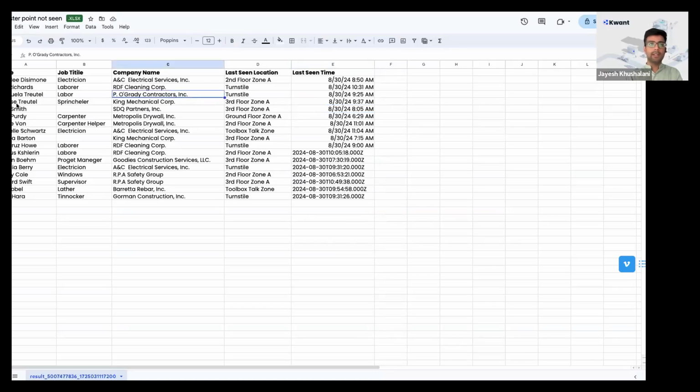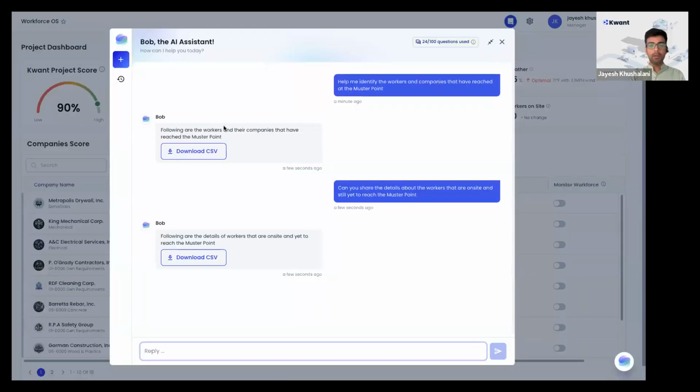So let's say in this case, Erica Smith, for example, of STQ Partners, was last seen on ground floor zone A and on third floor zone A at around 8:05 a.m. today. So you know that this worker is actually on the third floor right now, and you can probably send out an alert asking them to come to the muster point immediately.